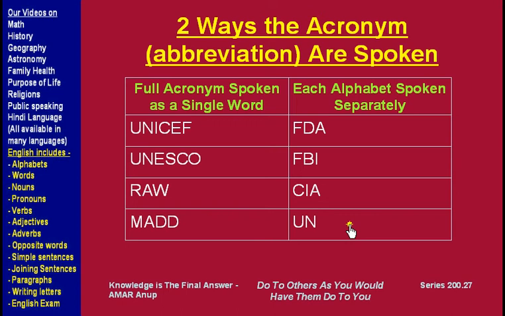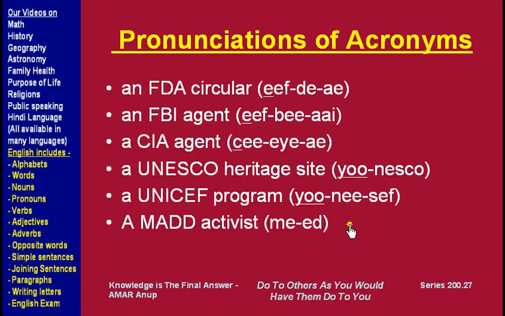Now, once you know the pronunciation, then you can decide whether to use a or an before these words. So, an FDA circular. See, even though the first alphabet is F, if we didn't know, we would say FDA as a word, and then we would think probably we should use a. But when we know the correct pronunciation, which is F-D-A, it starts with the sound of the letter F, so we use an.